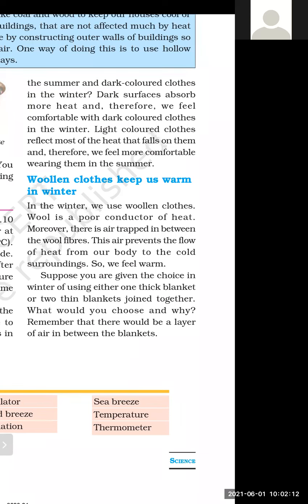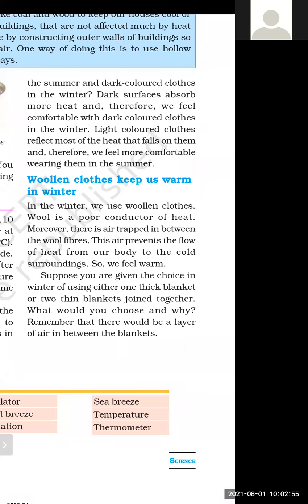So suppose you are given the choice in winter of using either one thick blanket or two thin blankets joined together. So student, think about this. This is a daily life situation. You are given two choices: you can use a thick, very heavy blanket, or you can use two blankets joined together. So which blanket will give more warming effect? One thick blanket or two thin blankets joined together?